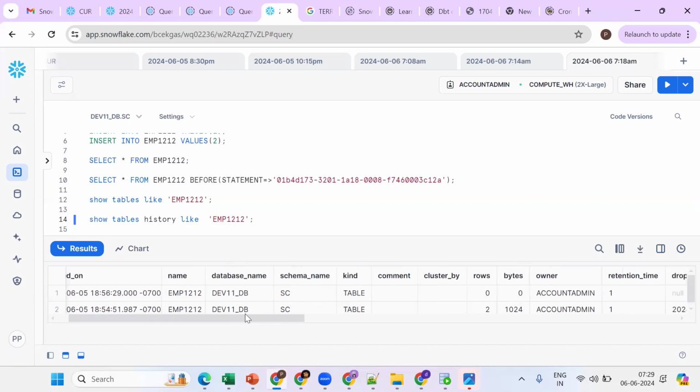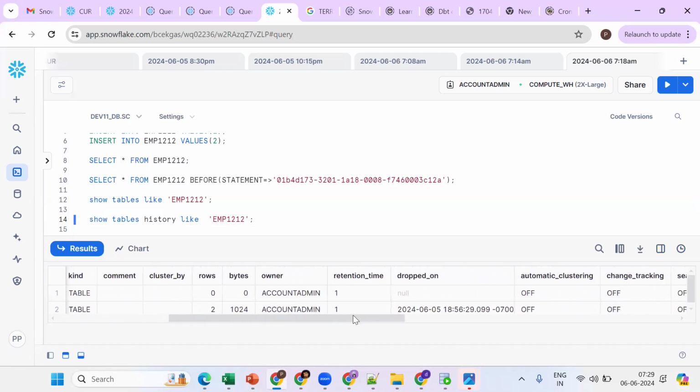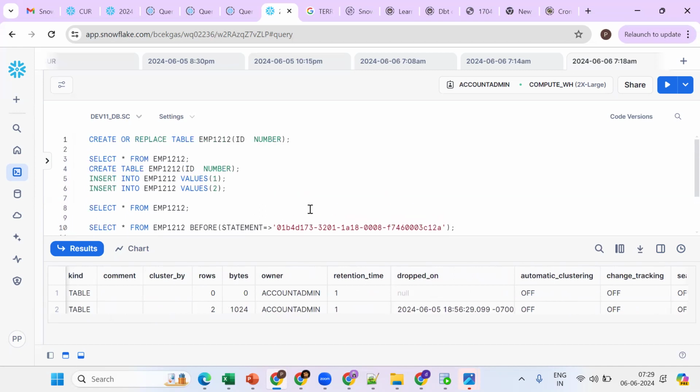Not snapshot. See what happened. See here, 1 column is there. So drop. See what we performed here? Create or replace. What exactly will create or replace do? It will drop the previous table. So the previous table has how many records? 2 records. Now the current table has how many records? 0 records.